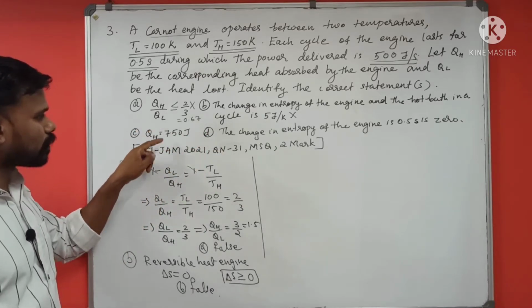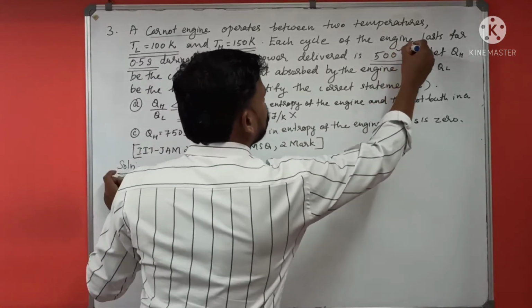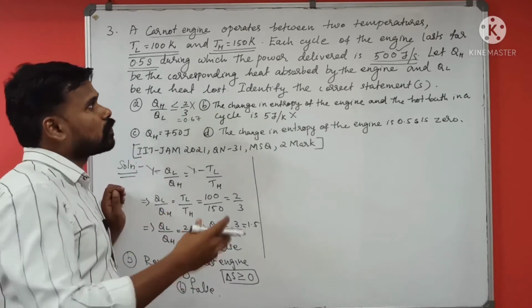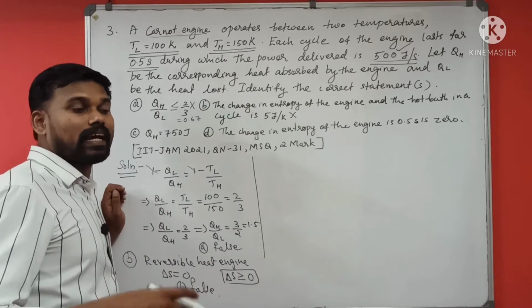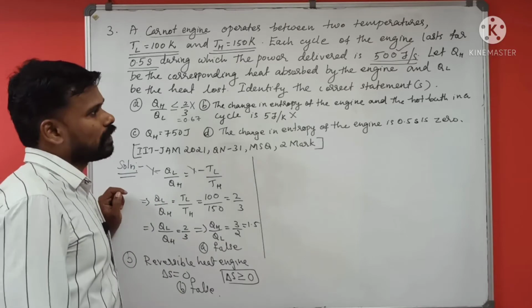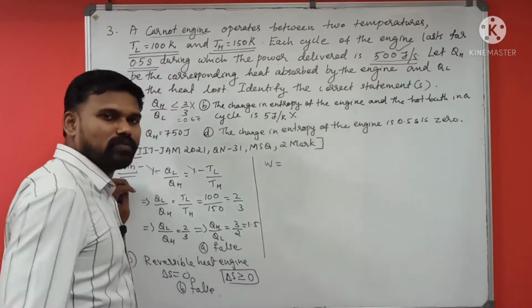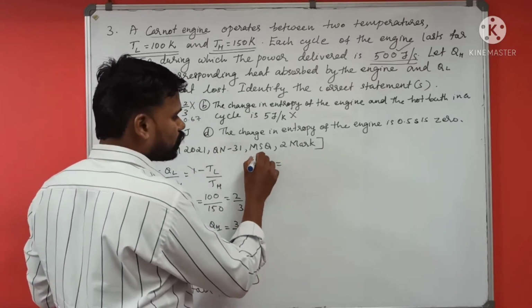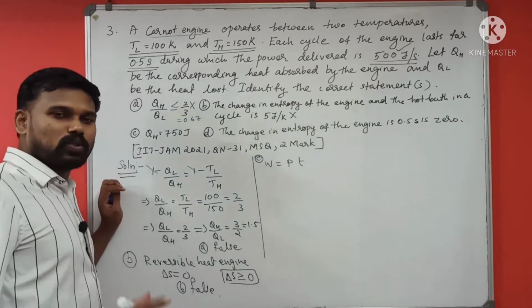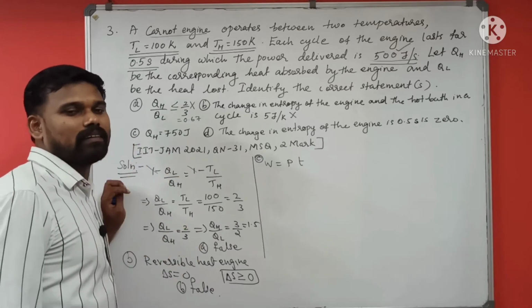Here QH has to be calculated. We will calculate QH. In the question, the power delivered by the engine is given. Suppose this engine is connected to the axle of a car. This power will be used to rotate the axle of the car. So what is the work given by this engine? Work is power times time. We are going to option C. So what is the work output in one cycle?